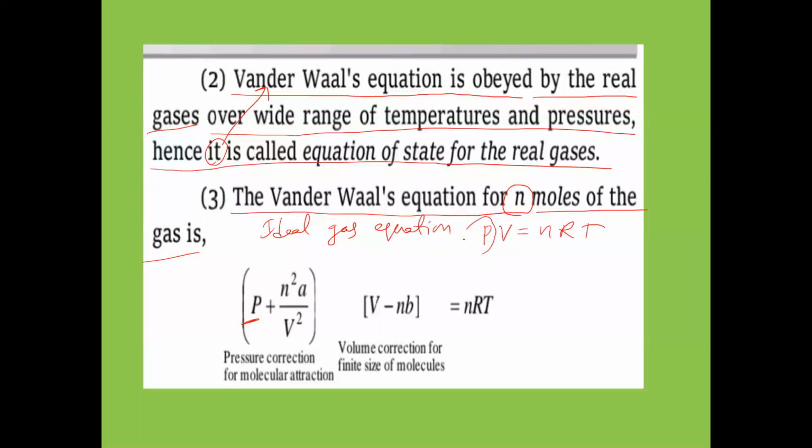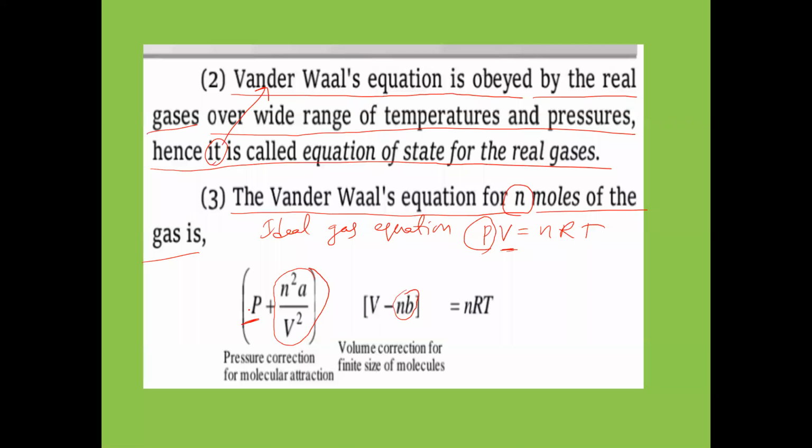Right. Now in place of P, what do we have to write? P plus an square by V square. This an square by V square is which correction? Pressure correction. He has introduced it. And instead of V, what are we writing here? V minus nb. That means he has subtracted the volume correction from the volume, and the pressure correction is added to the pressure.